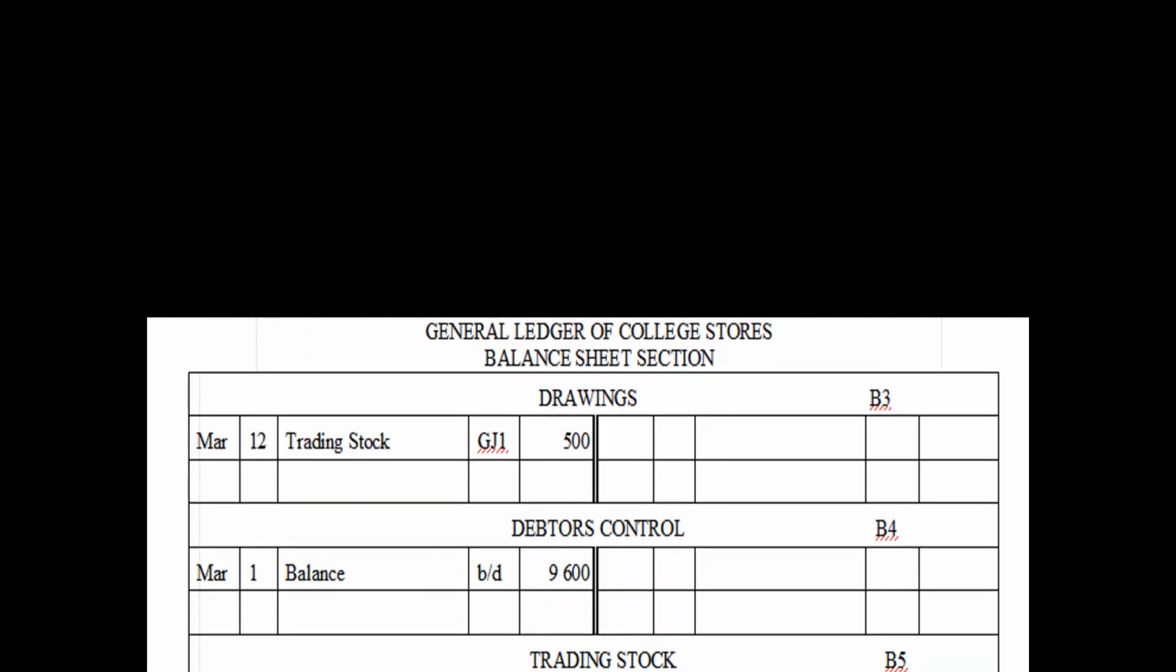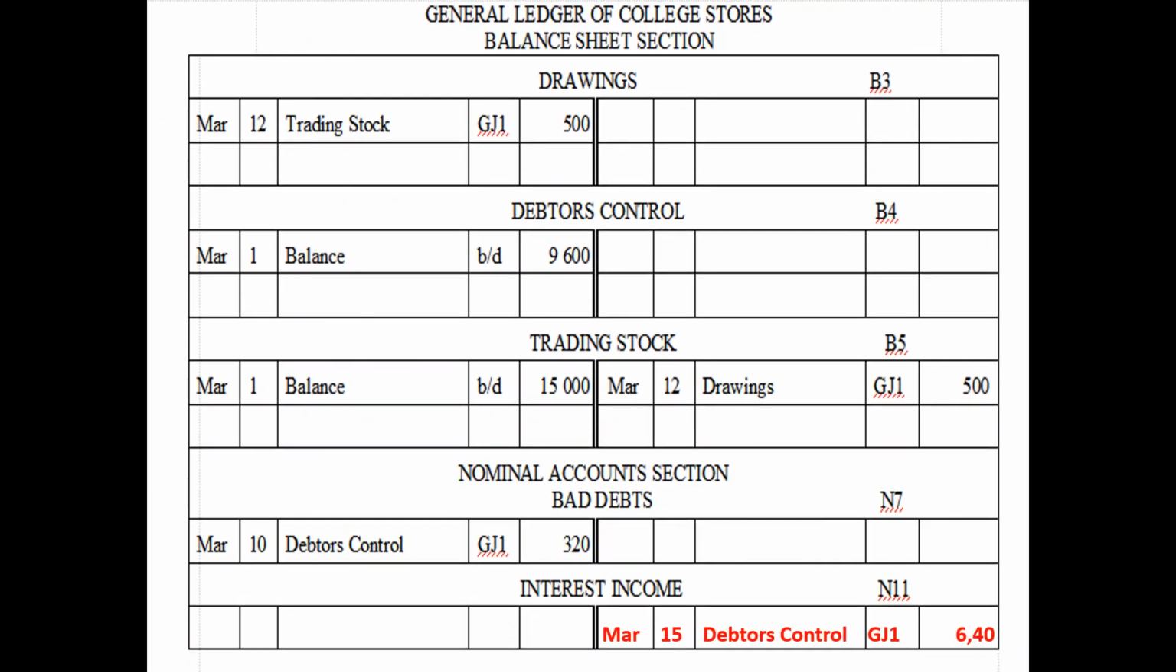Let's look at our posting to the ledger. Our interest income is credited and we are debiting debtor's control. Because we're posting the total from the debtor's control column in our general journal, we have sundry accounts written in our details under the debtor's control account.